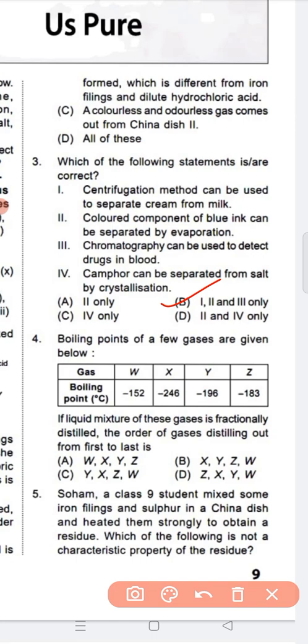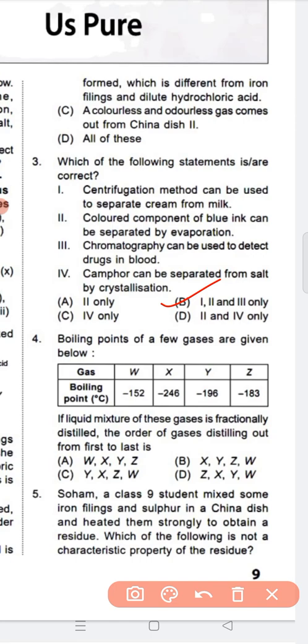Centrifugation is used to separate cream from milk. Color components of blue ink can be separated by evaporation, and chromatography can be used to detect drugs in blood. And in number 4, it is given camphor can be separated from salt by sublimation. Here it is written crystallization. So 1, 2 and 3 are the correct statements. So option B is the right answer.